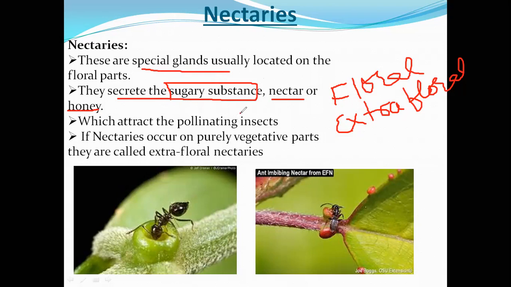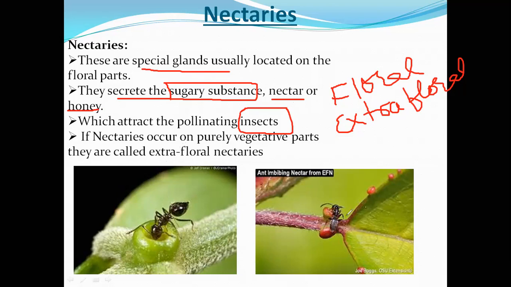Particularly, they attract the insects. Insects visit to get the nectar or this sugary substance. For that reason only they visit the flower parts or vegetative parts.